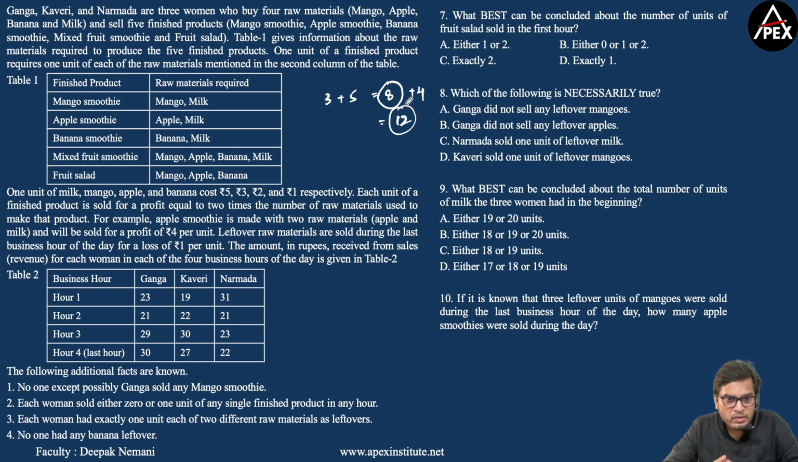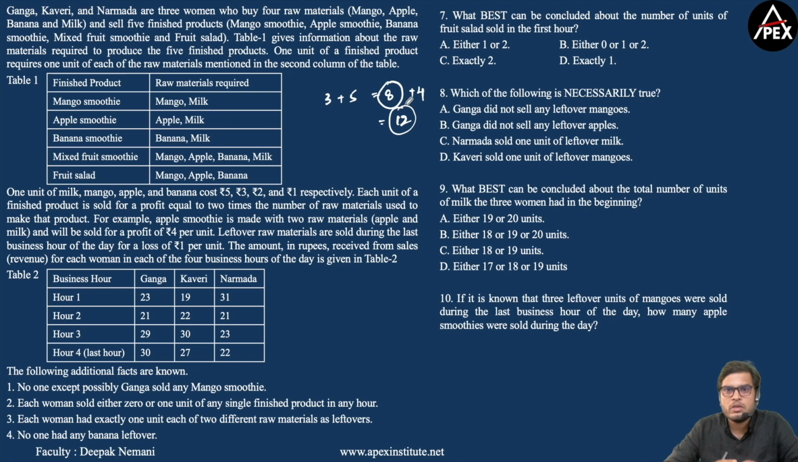Each woman sold either 0 or 1 unit of any single finished product in any hour. So you cannot have any woman selling 2 mango smoothies or 2 apple smoothies or 2 banana smoothies. Each woman had exactly 1 unit each of 2 different raw materials as leftovers. So we have each woman having 2 leftovers at the end and 1 unit of each. So you can have 1 unit of milk and 1 unit of mango as leftovers in the 4th hour. No one had any banana leftover, right? And we are asked 4 questions based on the data that is given to us.